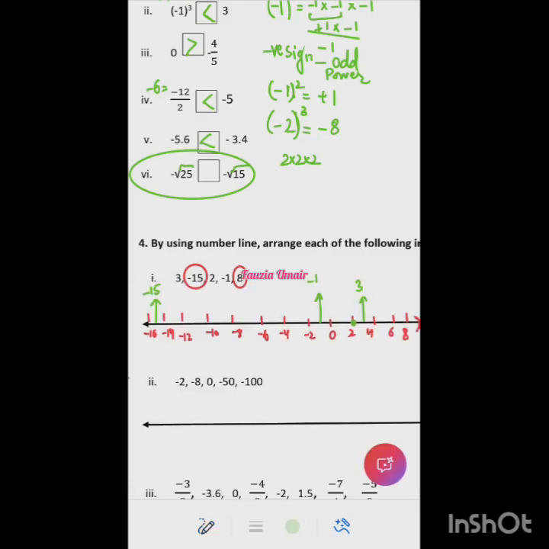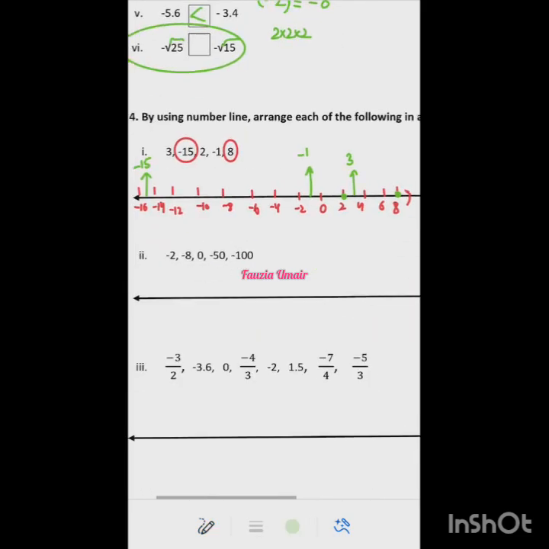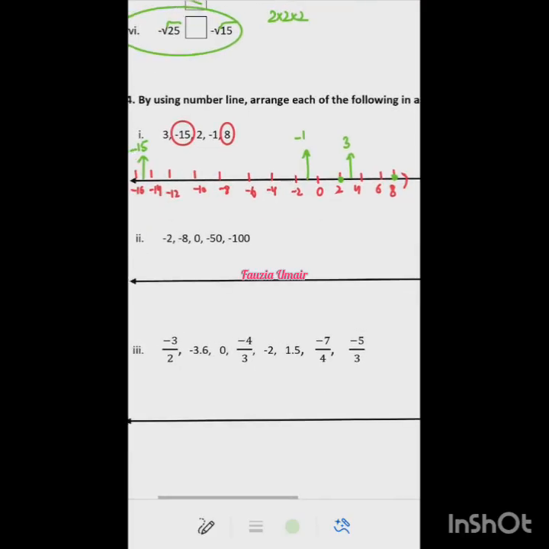So now moving on to the second one. Second part is, I need to see it again. Which is the biggest number? Ma'am, 0 is the biggest number. And which one is the smallest number? Minus 100. So now we will not draw the positive side because there is no positive number. So I will start from 0 here, right? And because I want to put these values, I need to take a bigger scale because there is minus 100 as well.